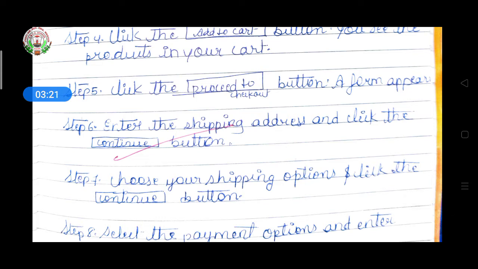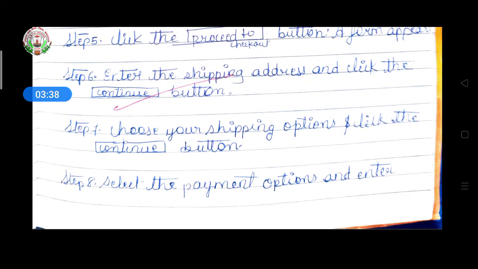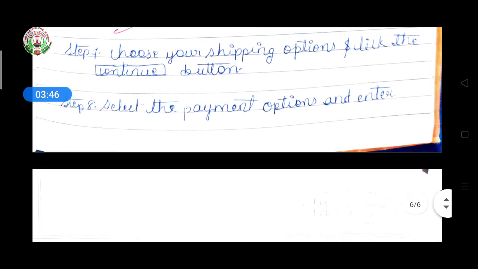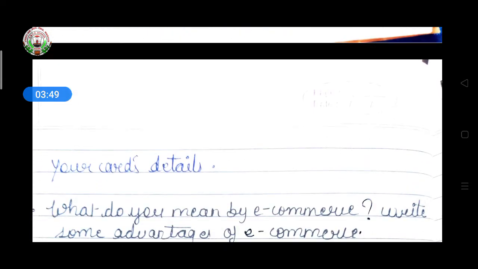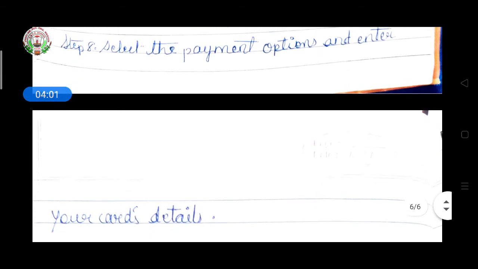Step 6, enter shipping address and click the continue button. The form asks for your details, meaning your name, your contact number, and your address with pin code number. Then step 7, choose your shipping option and click the continue button. Choose your shipping option, meaning you have to click your address and then the continue button. Then step 8, select the payment option and enter your card details. Sometimes it asks for cash on delivery, and sometimes direct payment. If it asks, then you have to pay as per the condition given for payment.